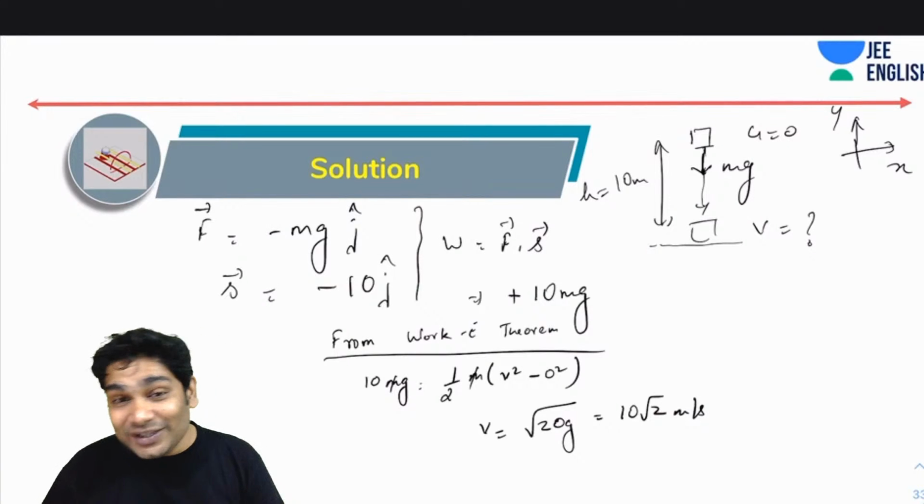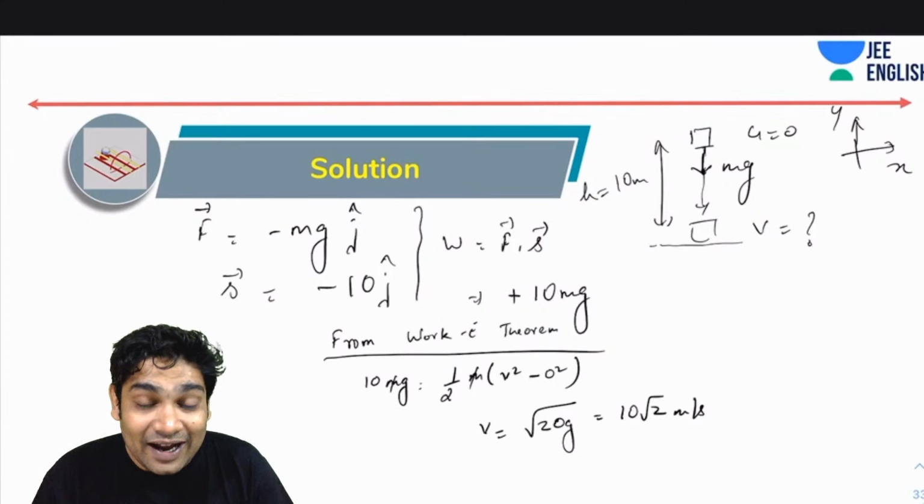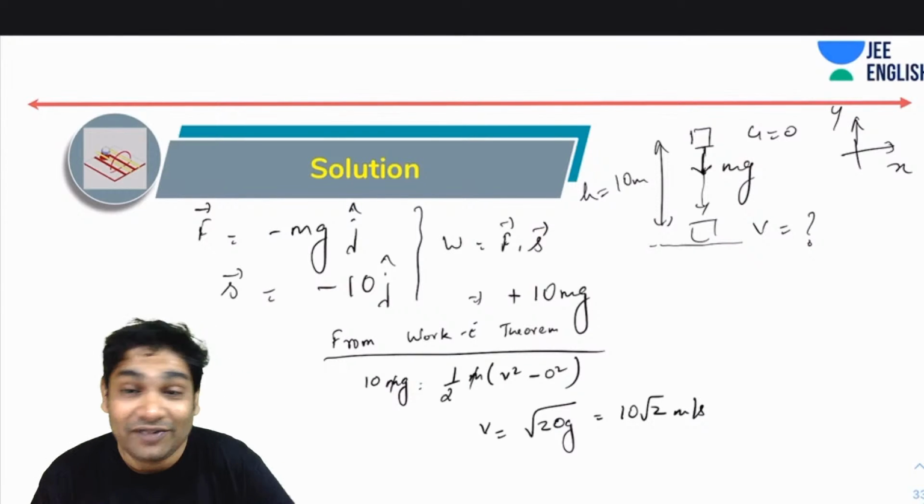Of course, you also knew this result when we studied kinematics. If a mass drops by height h, its speed at the end is root 2 gh, which is what we are getting. But this time we are just doing it using the work energy theorem.